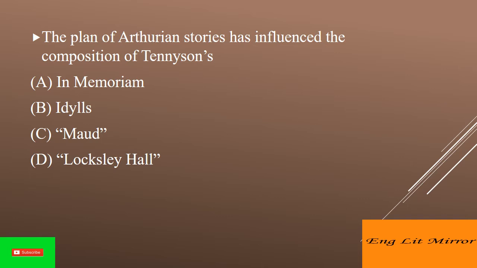The whole work recounts Arthur's attempt and failure to lift up mankind and create a perfect kingdom from his coming to power to his death at the hands of the traitor Mordred.